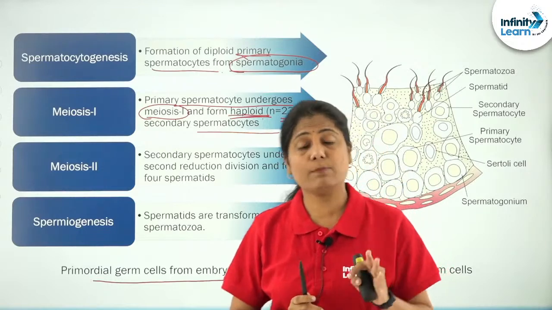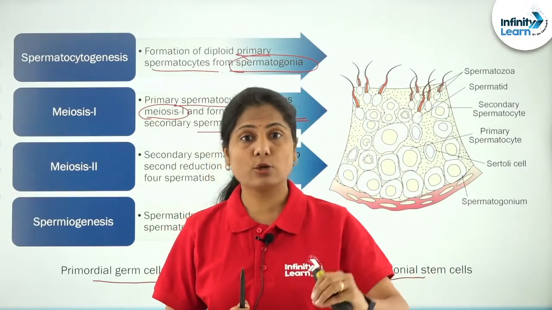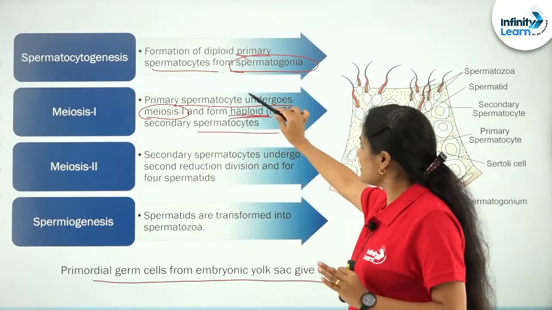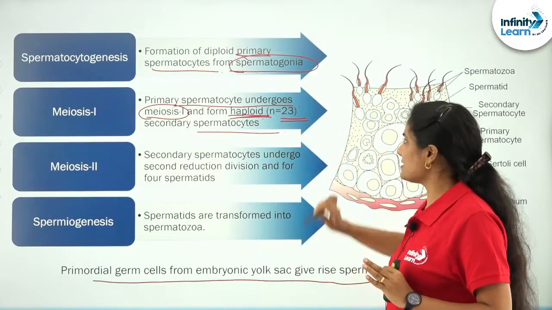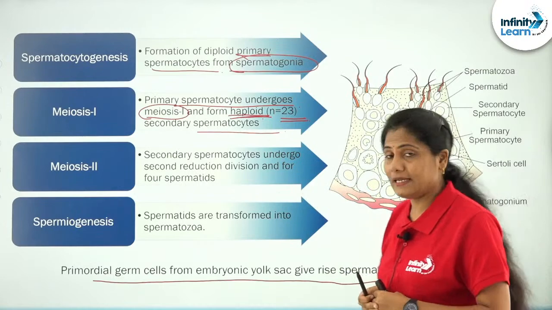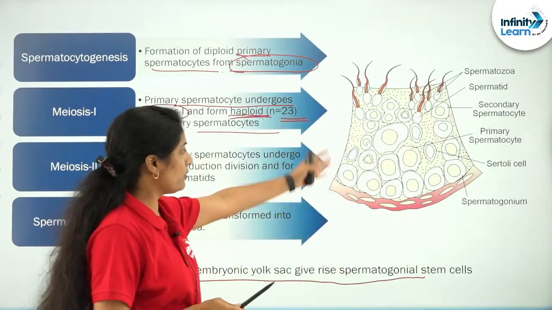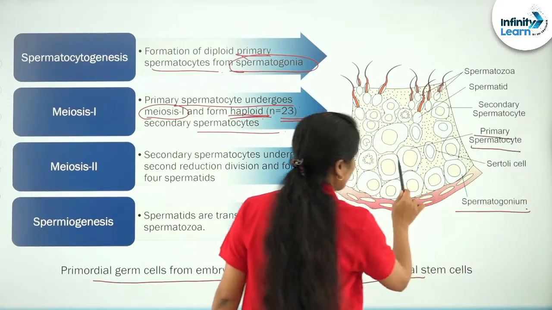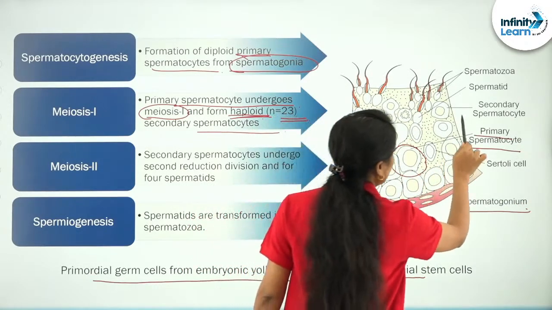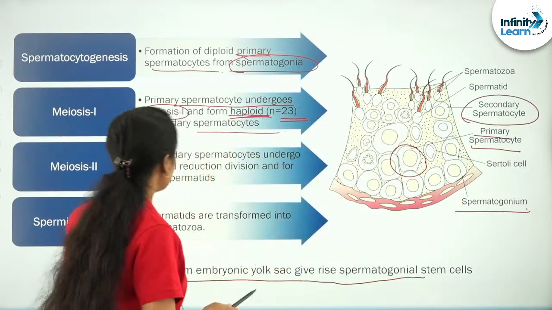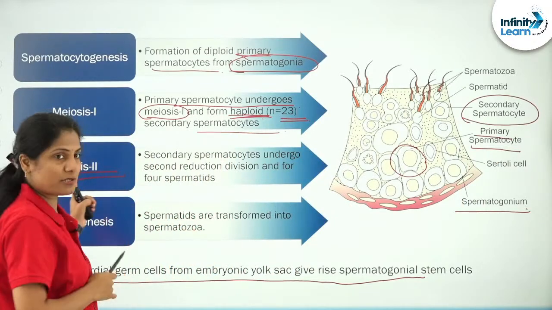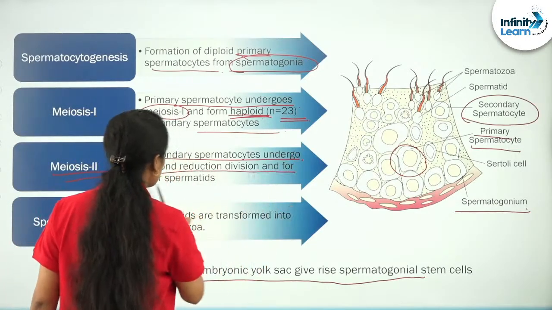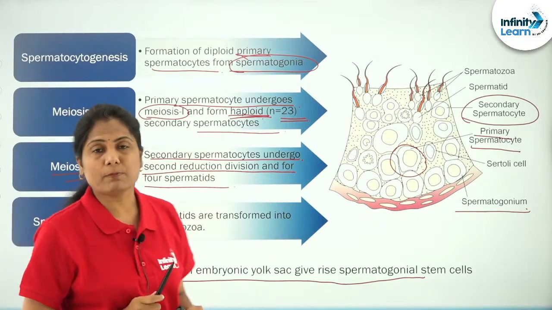So, very important questions come from this particular point in your NEET examination. So, pay attention. Meiosis I is where the primary spermatocyte is differentiating into the secondary spermatocyte. You can also see a beautiful picture there of the different steps. First there is spermatogonium, which in turn is differentiating into primary spermatocyte. You look at that large cell there. Then it becomes the secondary spermatocyte. So what is the resulting secondary spermatocyte? Meiosis II. The secondary spermatocyte undergoes second reduction division and forms 4 spermatids.